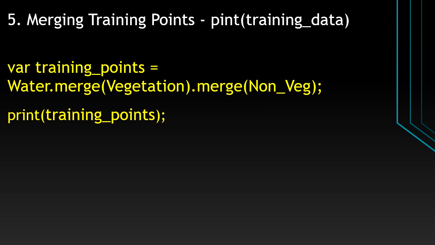As we know, at stage 4 we have already created water, vegetation and non-vegetation areas, but these are separate information. We will merge all these three land classes with the help of Google Earth Engine.